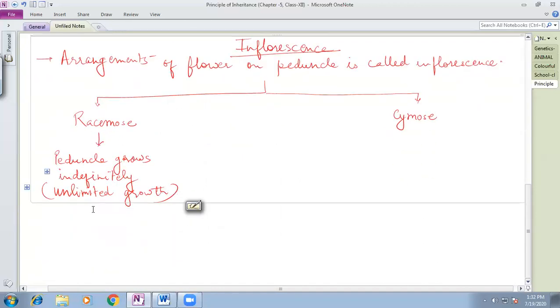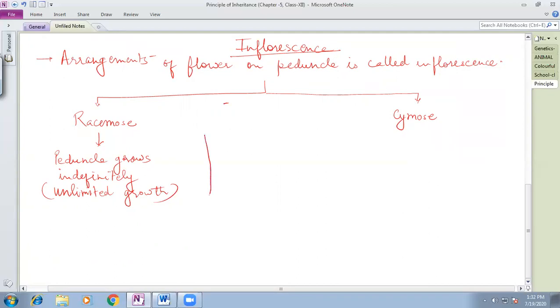That means in this kind of plant, you will observe that the terminal bud will never convert into the flower, and because of this, this branch keeps increasing in size in this way, and always on the lower side the flowers will be born. Say this is a plant and this is the branch; the terminal bud of this branch will not convert into the flower, and that's why this is continuously growing.